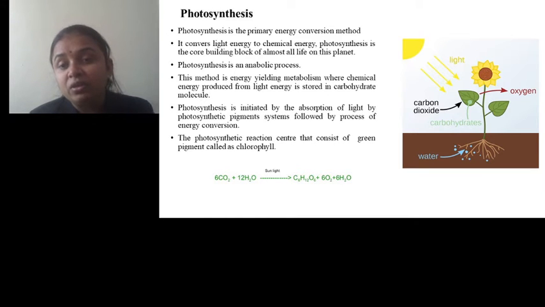In this picture you can see that a green plant can absorb light, fix carbon dioxide, take up water and convert it into a complex molecule, that is carbohydrate. The total reaction utilizes 6 carbon dioxide molecules and 12 molecules of water, in the presence of sunlight and chlorophyll, and converts them into a glucose molecule. Along with this, oxygen and water molecules are released.